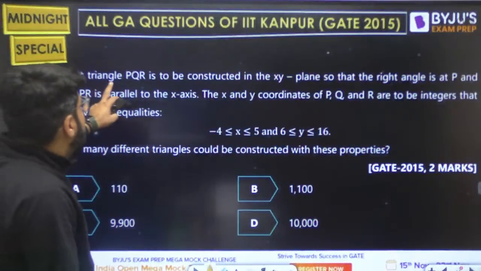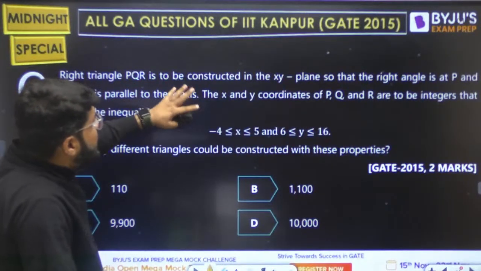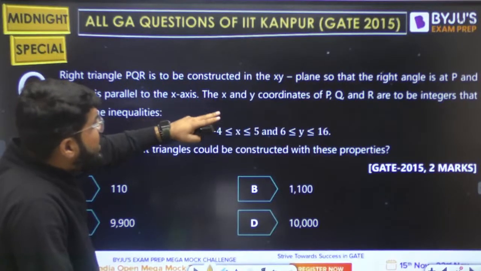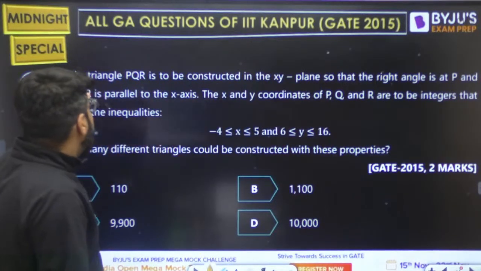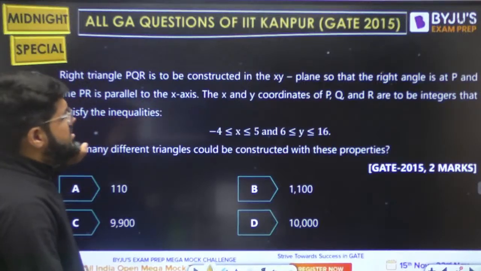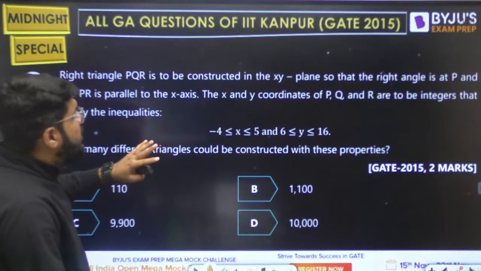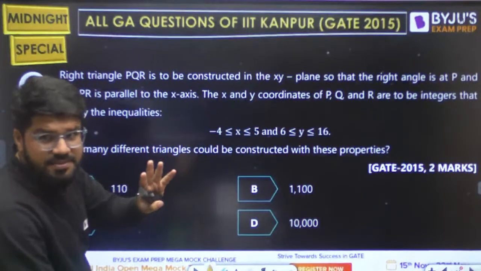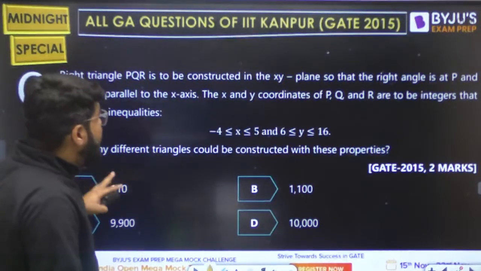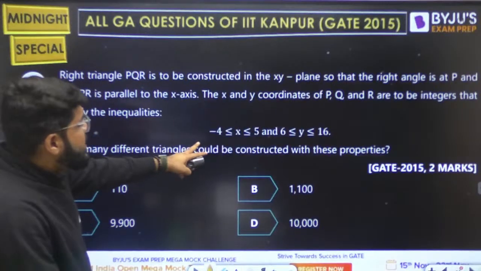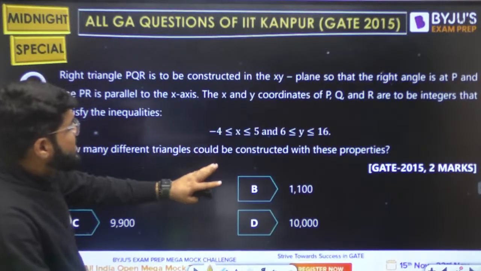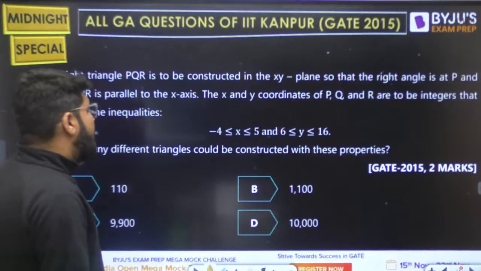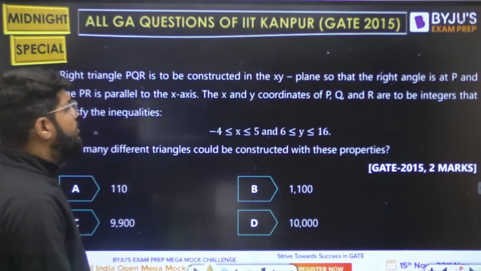Right angle triangle PQR is to be constructed in the XY plane so that the right angle is at P and the line PR is parallel to the X axis. The X and Y coordinates of P, Q, R should be integers only. That makes it a little simpler. The coordinates are integers in the range X is -4 to 5, Y is between 6 to 16. How many different triangles could be constructed with these properties?